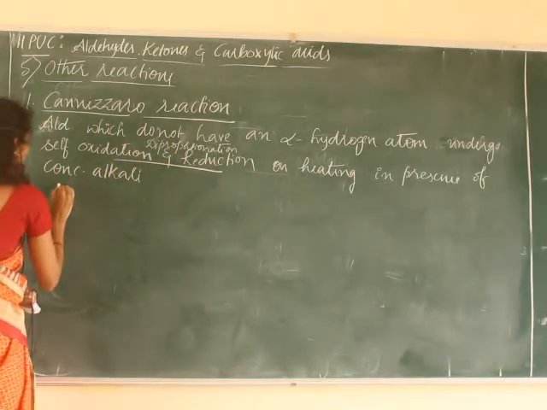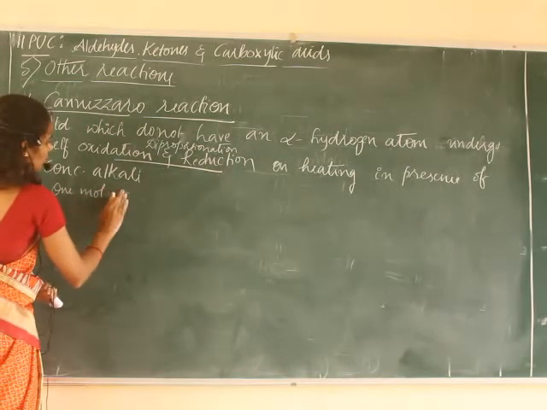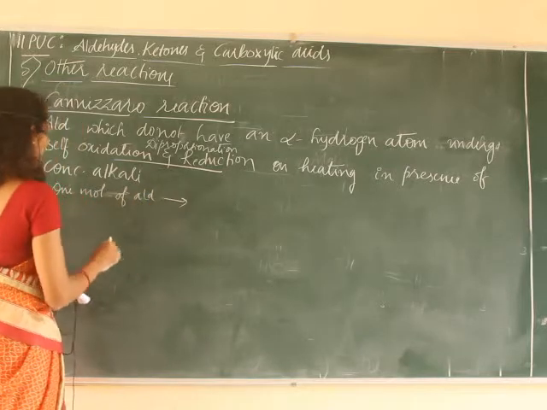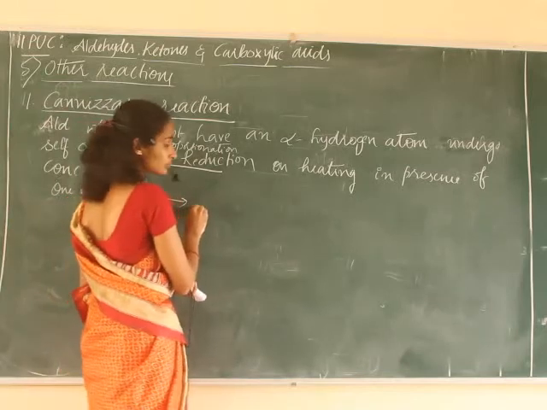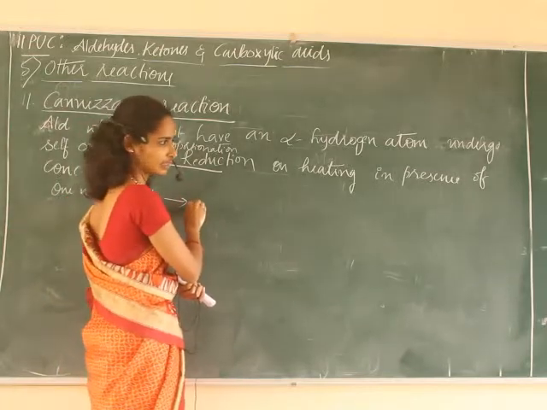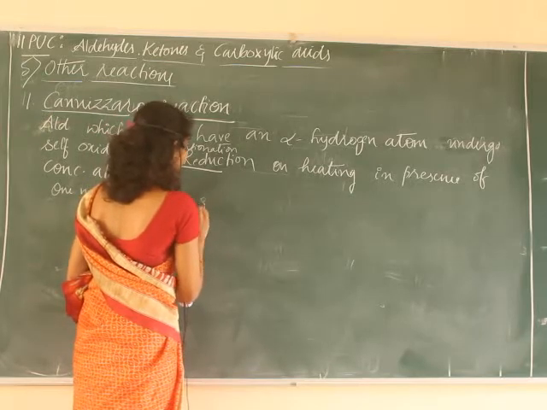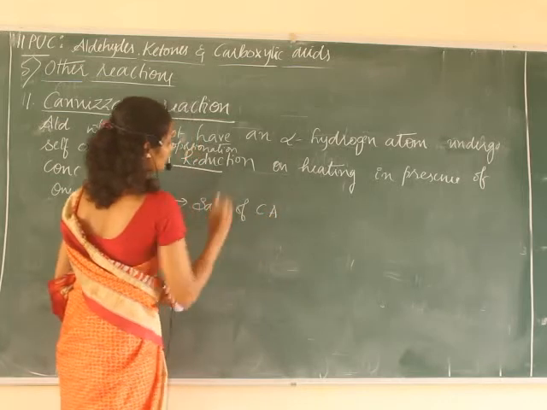Here, one molecule of aldehyde undergoes oxidation, that is, aldehyde on oxidation will give carboxylic acid or salt of carboxylic acid.